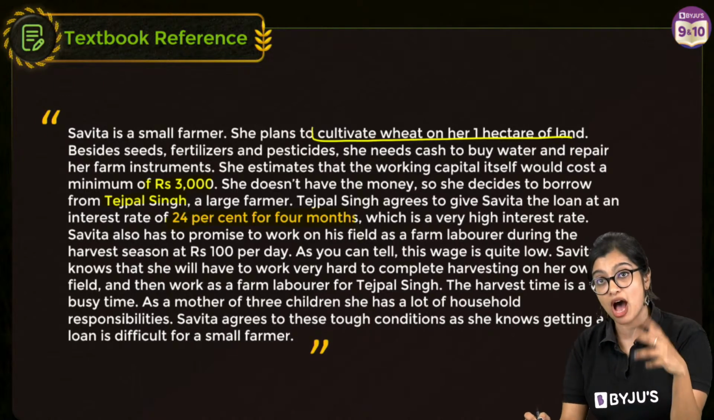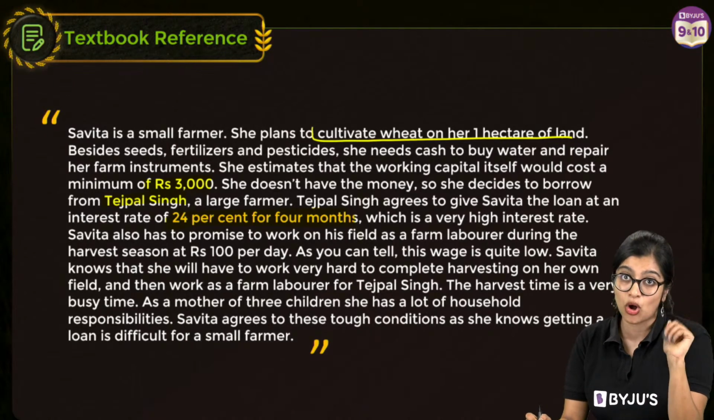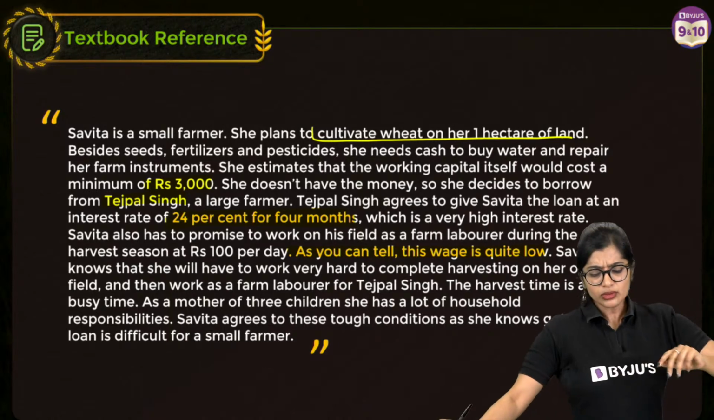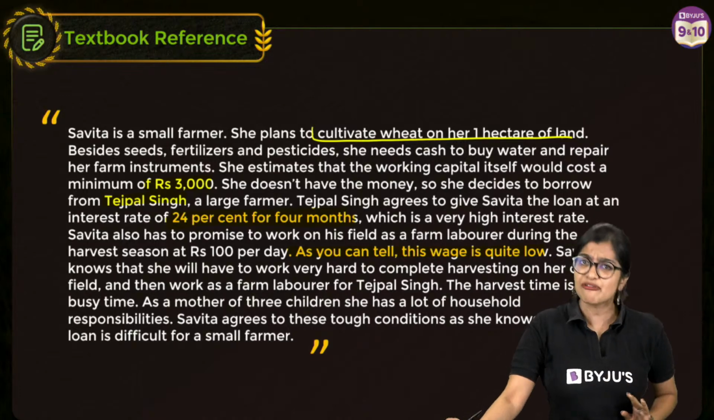Savita also needs a farm laborer to help her and she has to pay him also. So all in all you see, we see that the wage is also pretty low. So at this point, what do we see? It's a pretty tough condition.